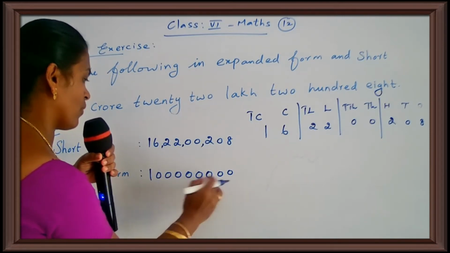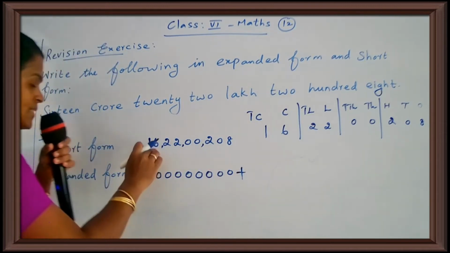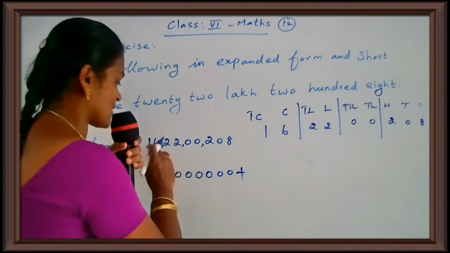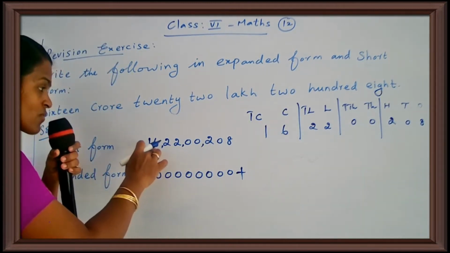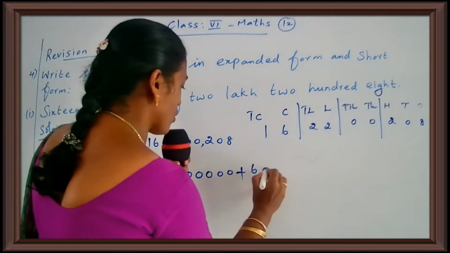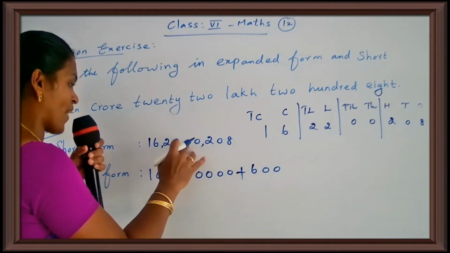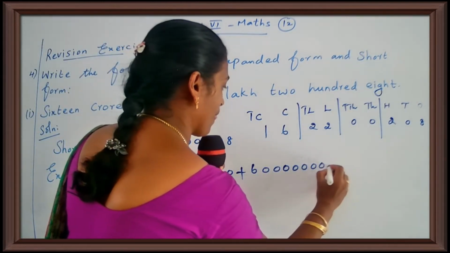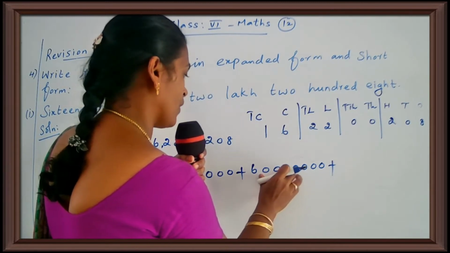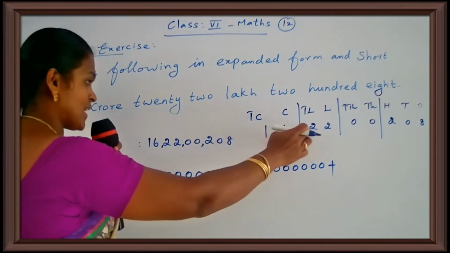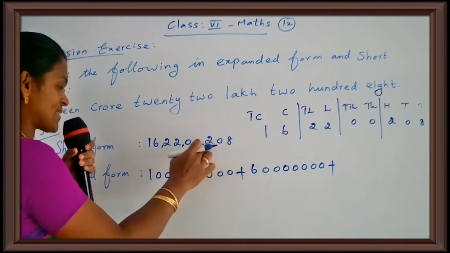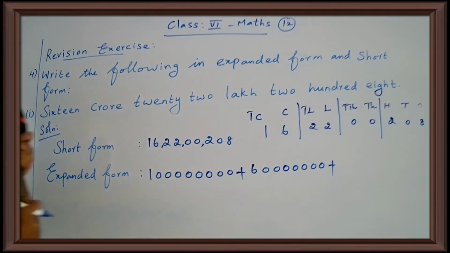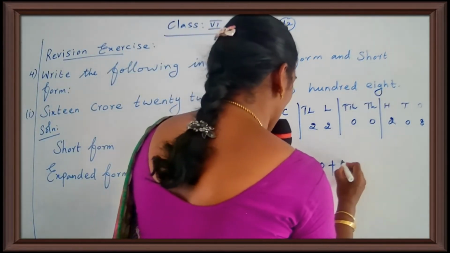Okay. Plus, next digit you come, 6. So, what is the place value of 6? 6 crore. Okay. 6 into 1 crore, that is why 6 crore. So, how many 0? Crore has how many 0? 1, 2, 3, 4, 5, 6, 7 zeros. Plus, okay, next you come, next digit 2. 2 is which position? 10 lakh. Ones, tens, 100, 1000, 10,000, lakh, 10 lakh. 2 into 10 lakh, 20 lakh. Okay.